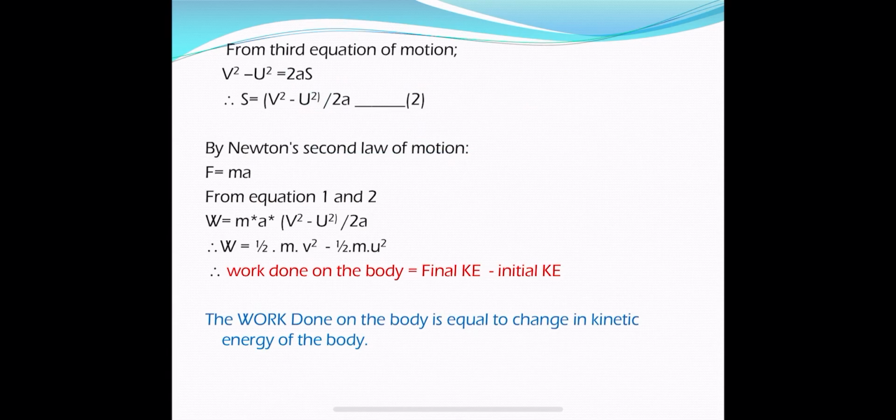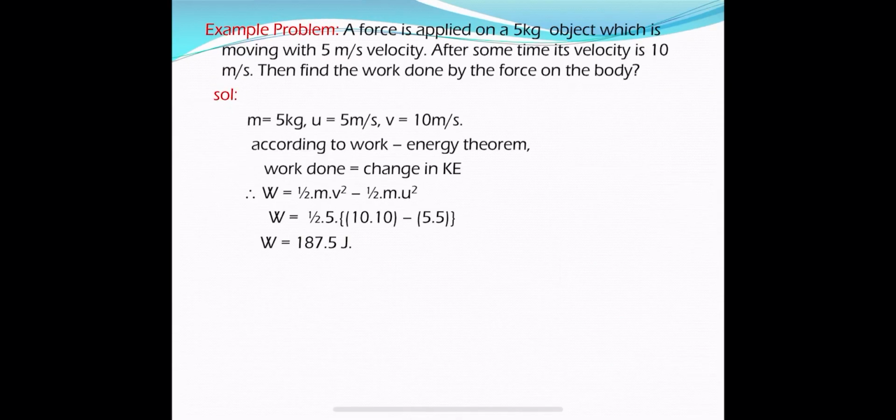Let us solve one example problem on the work energy theorem. Let me read the problem. A force is applied on a 5 kg object which is moving with a velocity of 5 meters per second. On that object a force is applied. Due to that force, after some time its velocity is 10 meters per second. So after applying the force, obviously its velocity changes.